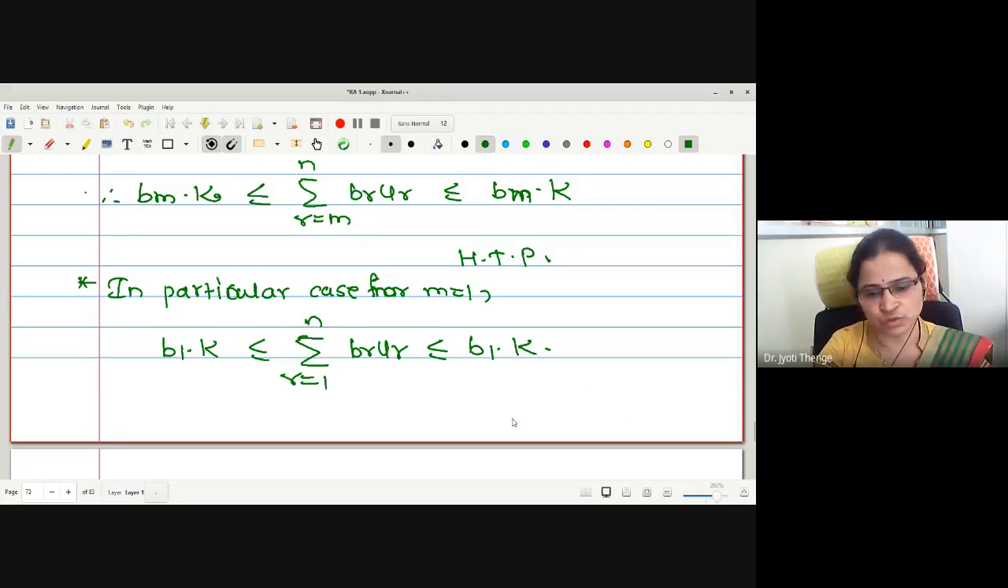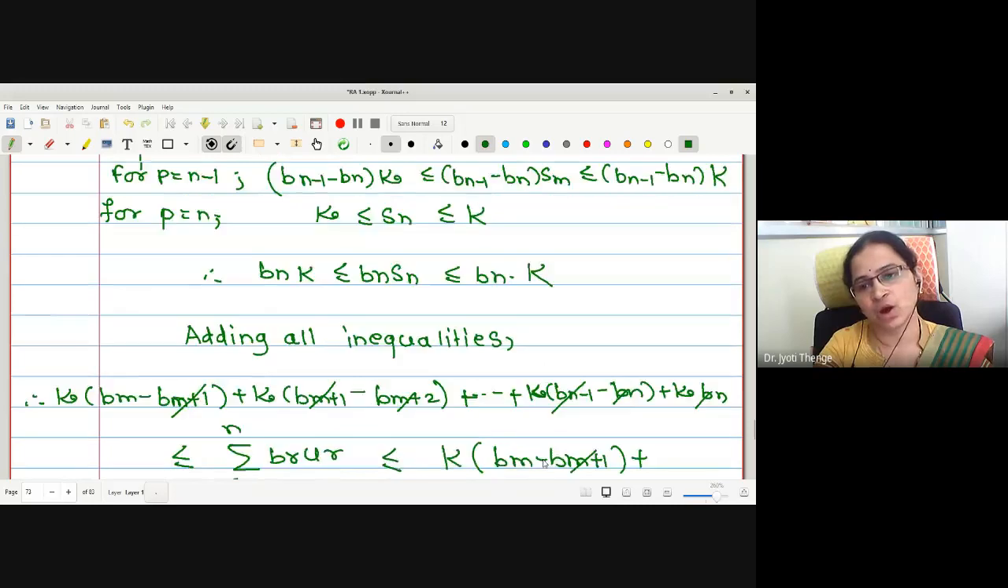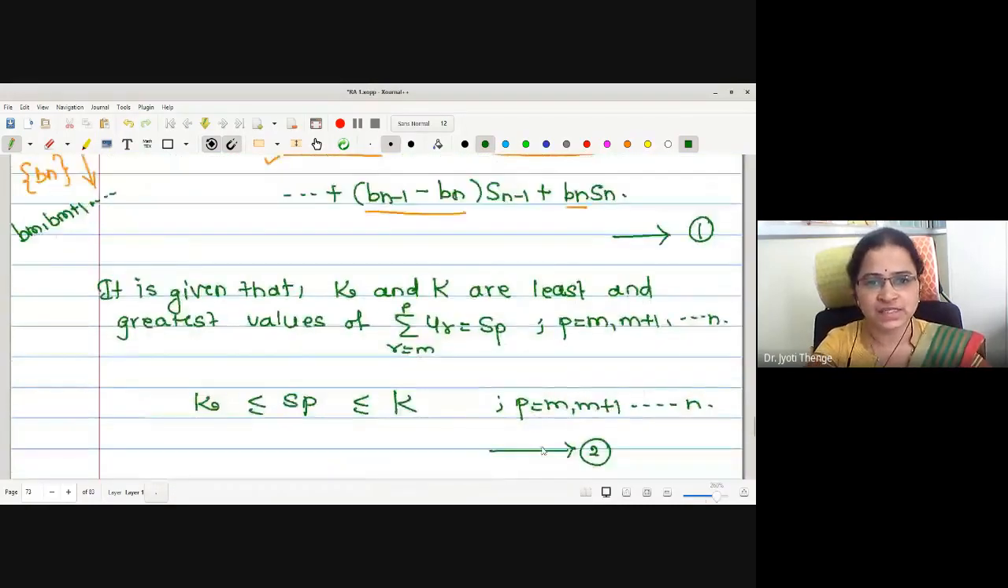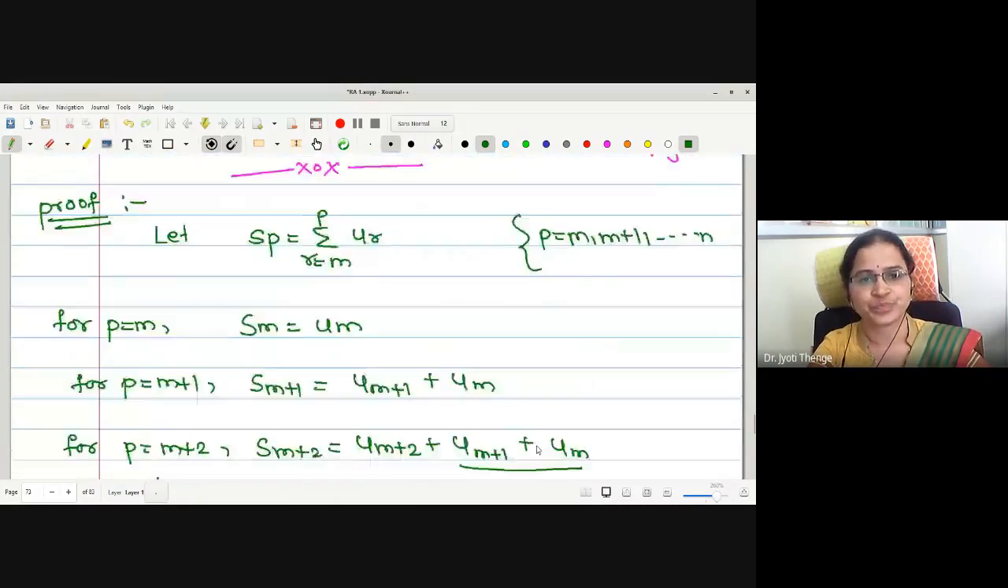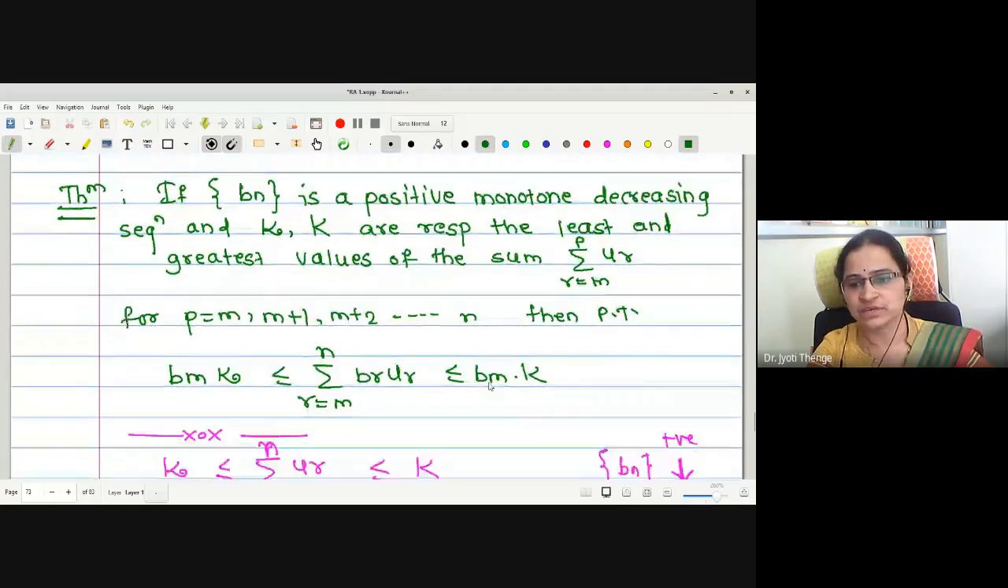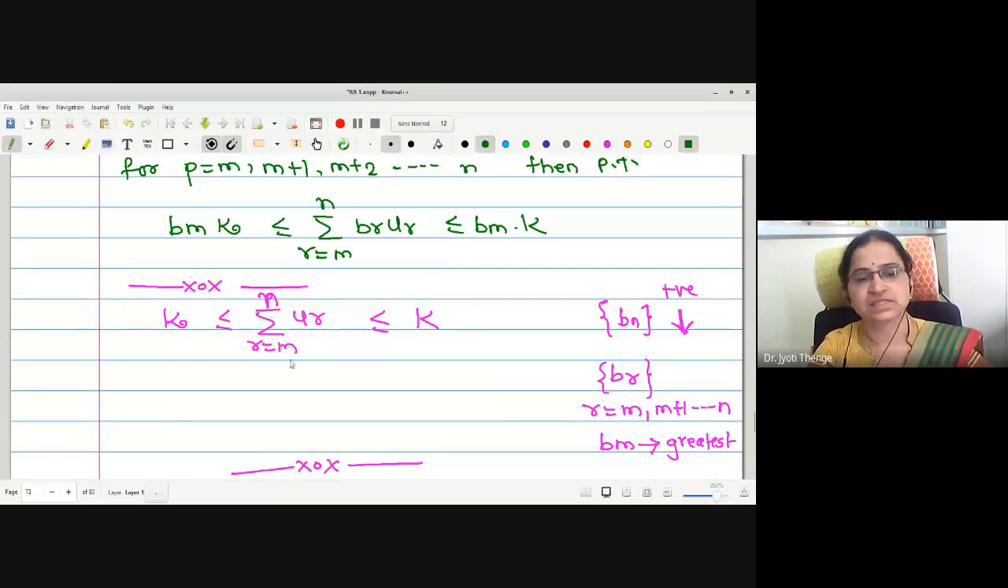Whether the proof is understood to all the students? Or if you have a doubt, you can ask. I'll just tell you the theme again. It was given that the series summation r equals m to n Ur lies between small k and capital K. Bn is given to be a positive monotone decreasing sequence.